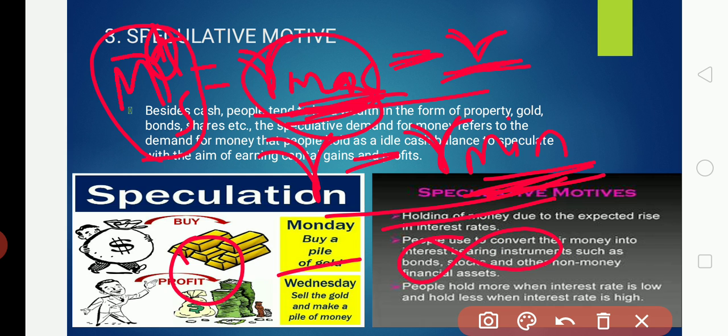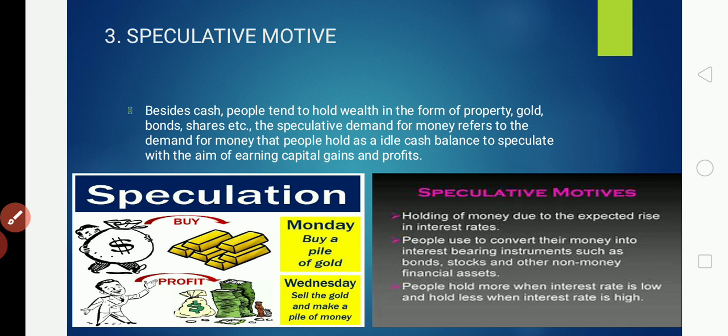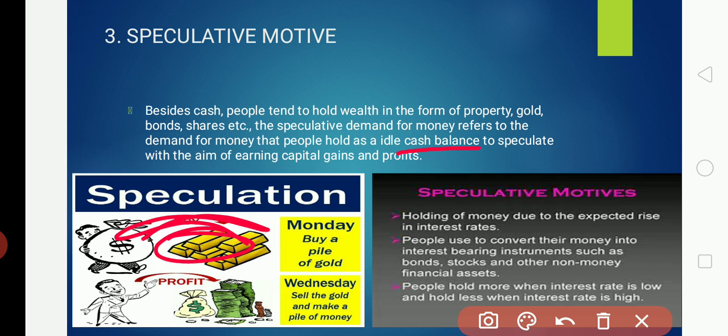So this is the speculative motive for demand for money. Altogether we have three motives: precautionary, transaction and speculative. To meet all these unforeseen situations, people want to hold money in the form of cash. Here I have given the example of buying gold. On Monday you buy a pile of gold, only if you have idle cash balance.